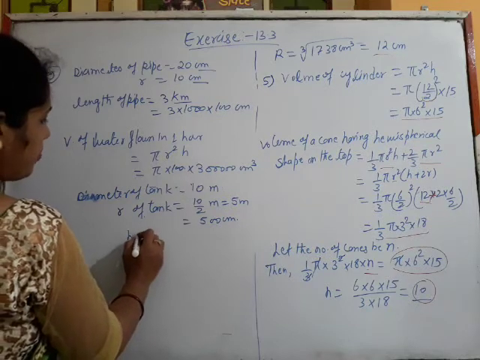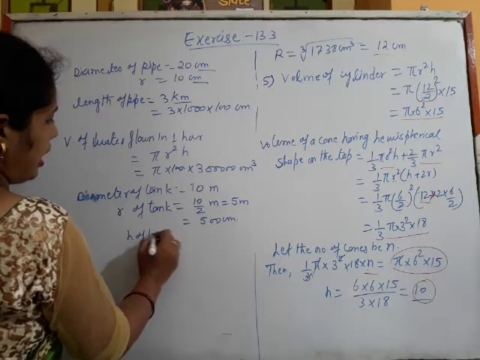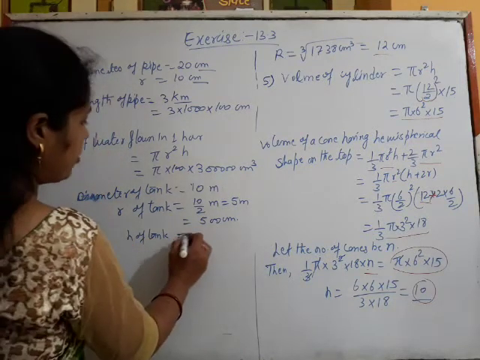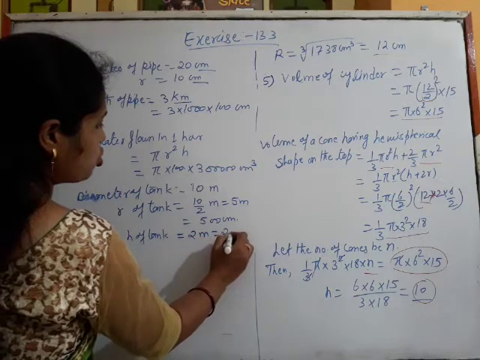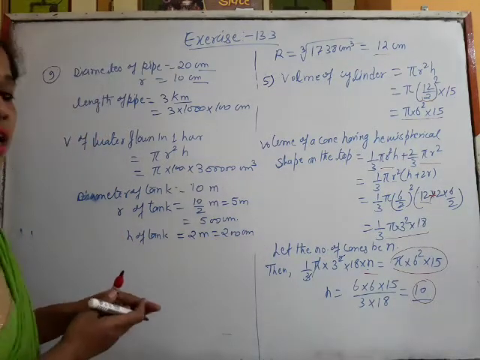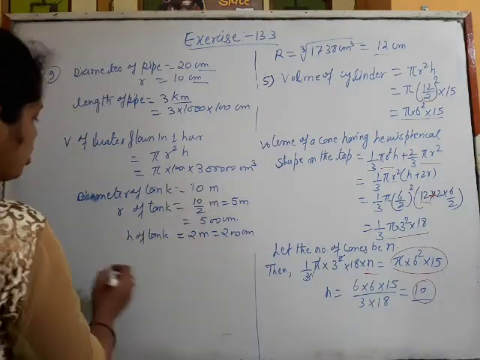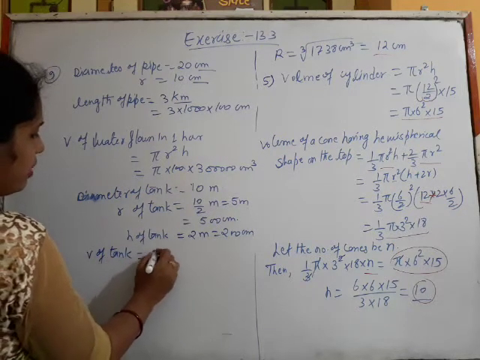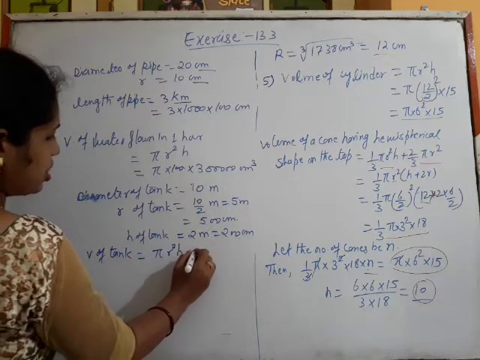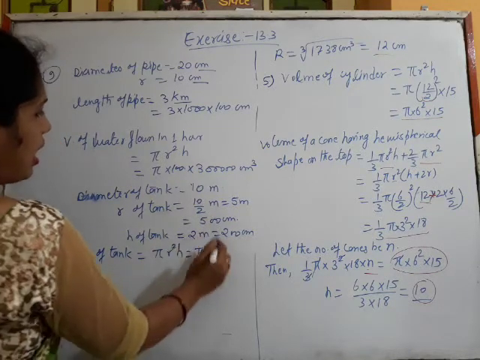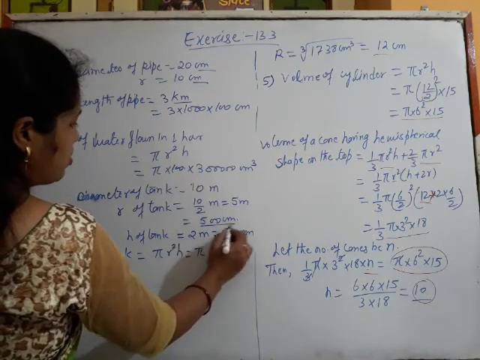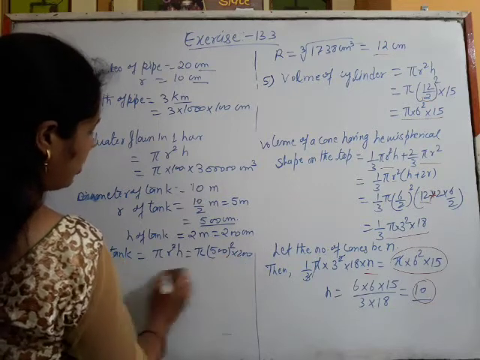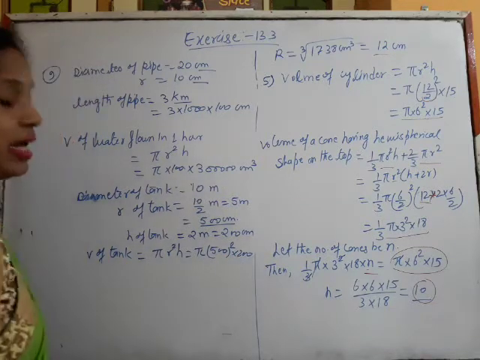Now height. The height of the tank is given as 2 meter deep. So 2 meter, that means 200 centimeter is the depth, that means the height of the tank. So the volume of the tank to be filled will be pi r square h. That is pi, we will leave here. R is this much, 500 square into 200.